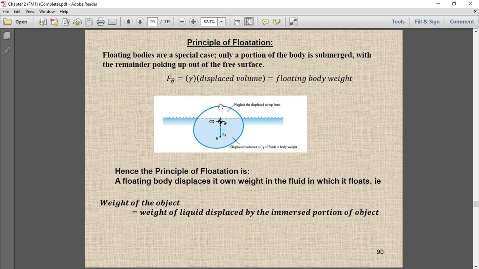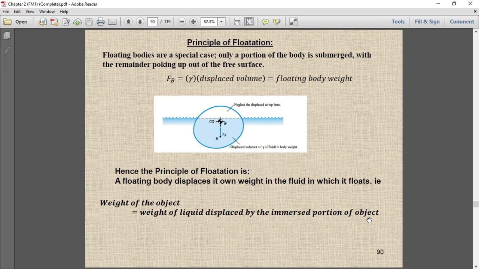So the weight of the fluid displaced is equal to the weight of the body. In the case of flotation we can say that the weight of the object is equal to the weight of the liquid displaced by the immersed portion of the object.